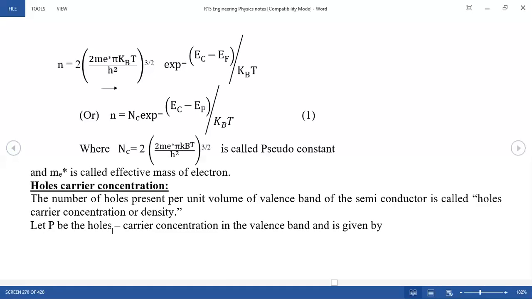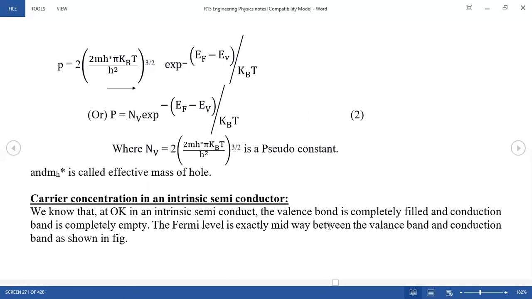Let P be the holes, where N was the electrons. You already know about the electrons, but now you study about the holes. So let P be the hole carrier concentration in the valence band, given by the same phenomenon.